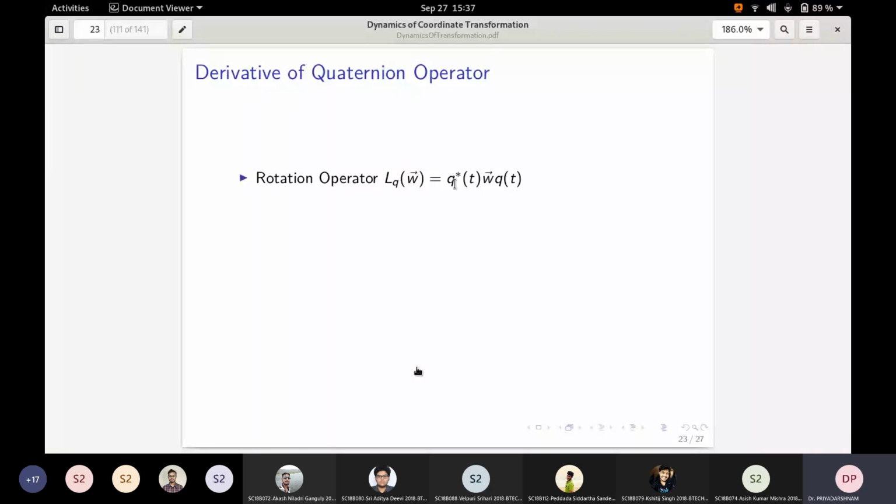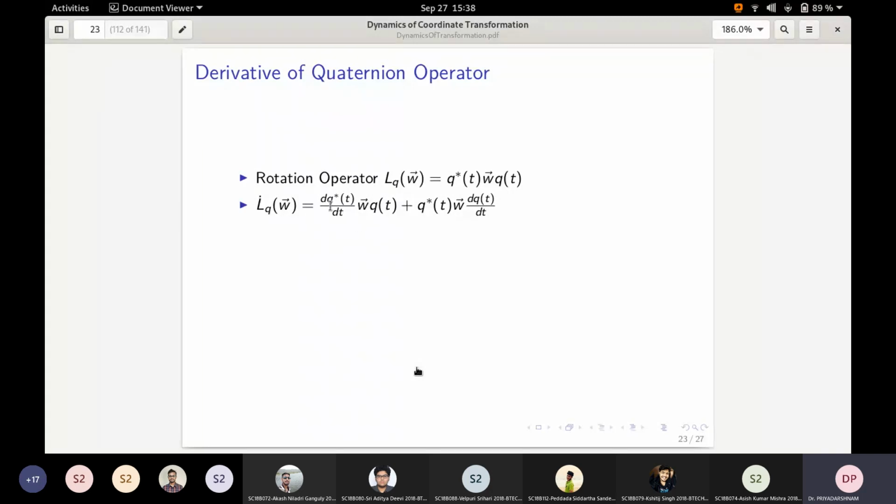In this particular case, if you want to take L_q dot, you apply the product rule. Since q star of t and q of t are the only time varying things, the derivative is given by this expression. So L_q dot is dq star by dt times w, the vector w, and q of t, plus q star w dq by dt.